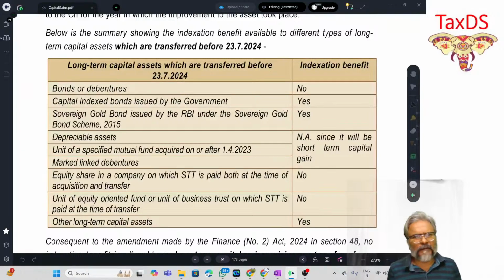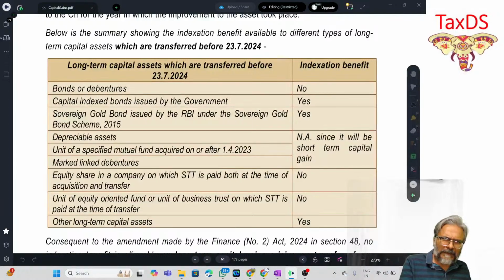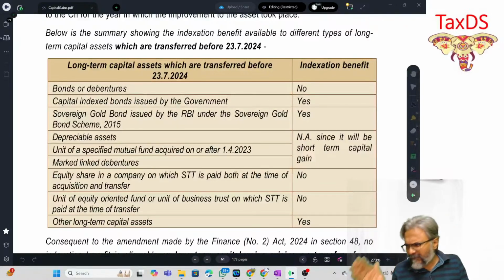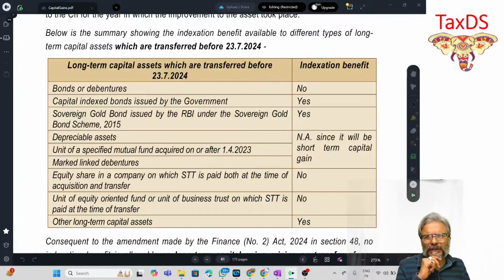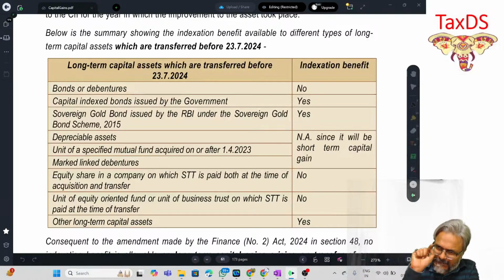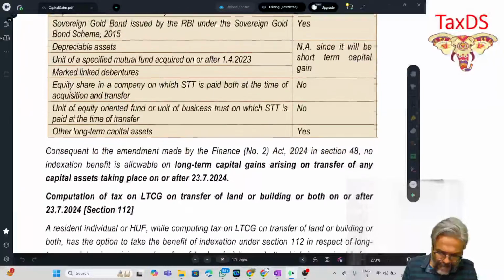Okay, so we are just discussing what was the position prior to the amendment. That is, if the transfer has taken place before 23rd July 2024, then this is the position. Yesterday also I told you, and again I'm repeating this point, please be very careful about the cutoff dates, students. Because in your examination, when you read the question, check when the transfer has taken place. On that basis, you will have to take a position. I hope that all of you are clear with this one. Every one of you.